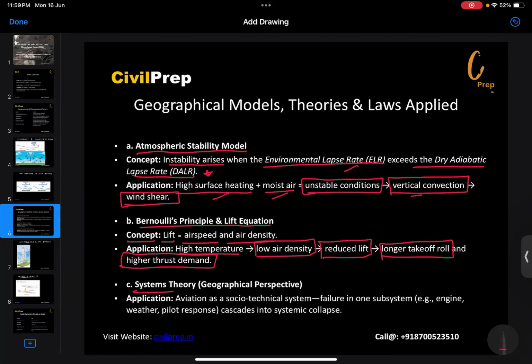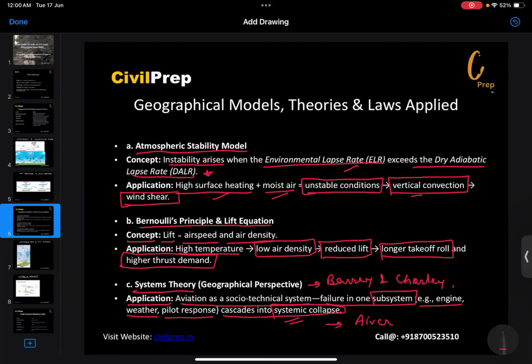Then a systems theory can also be applied here, which was developed by Barry and Shorley. Now, the application: aviation as a socio-technical system. Failure in one subsystem, whether it is the engine, weather, or pilot response, may cascade into a systemic collapse, resulting in an aircraft crash.